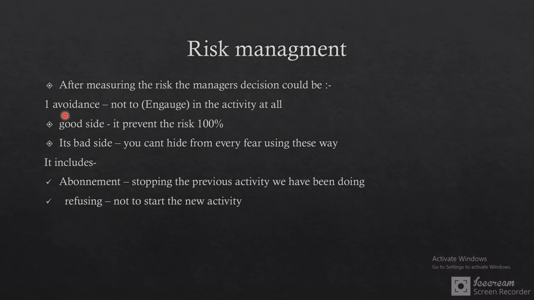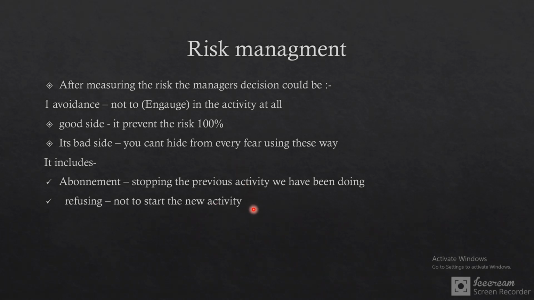Risk avoidance includes abandonment and refusal. Abandonment means stopping the previous activity that we have been doing until now. So after we realized that it has a risk, we will completely stop doing it. Refusing means refusing to start a new activity.